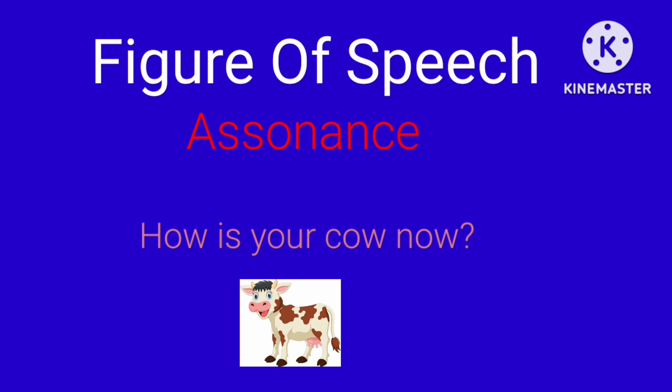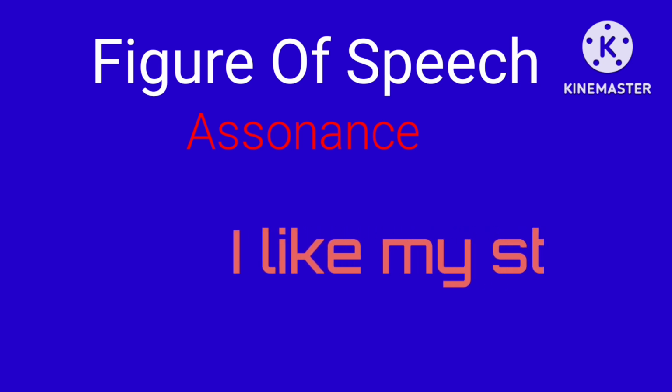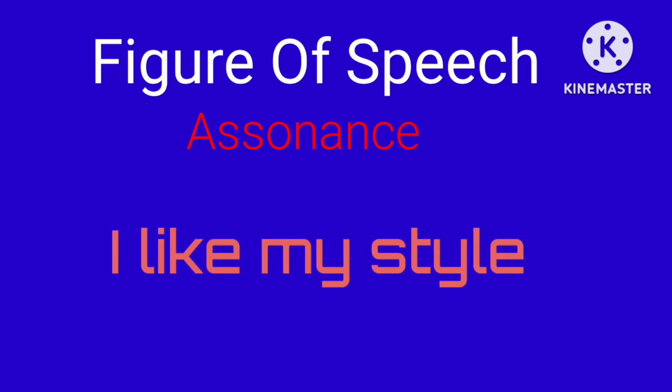Though the vowel sound is not at the beginning of the words, it is still present somewhere in the words in the sentence. That is why it is an example of assonance. Similarly, another example of assonance is, I like my style.